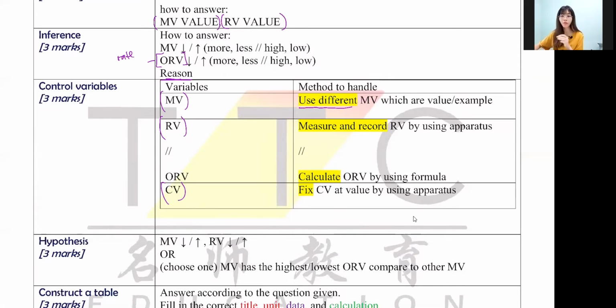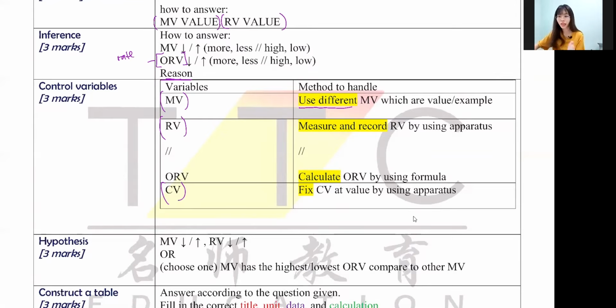You must involve all of the things that are there. For example, if it's a sucrose solution, then you're going to write use different concentrations of sucrose solution, which is 0.1%, 0.3%, 0.5%. You're going to write all of the examples out. Okay, next one, responding variable.